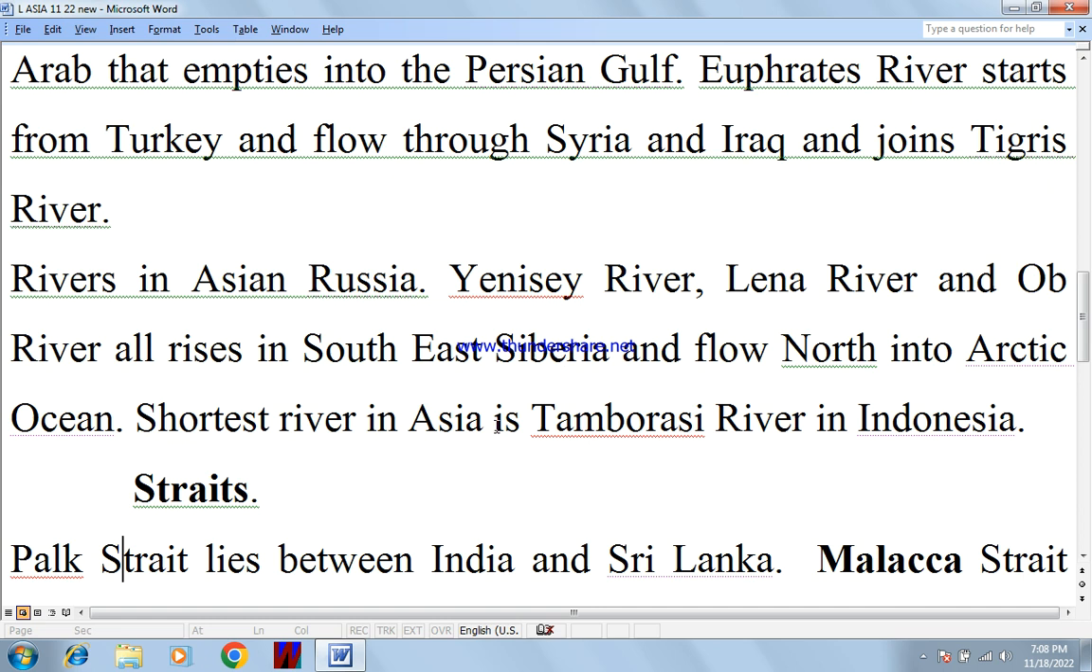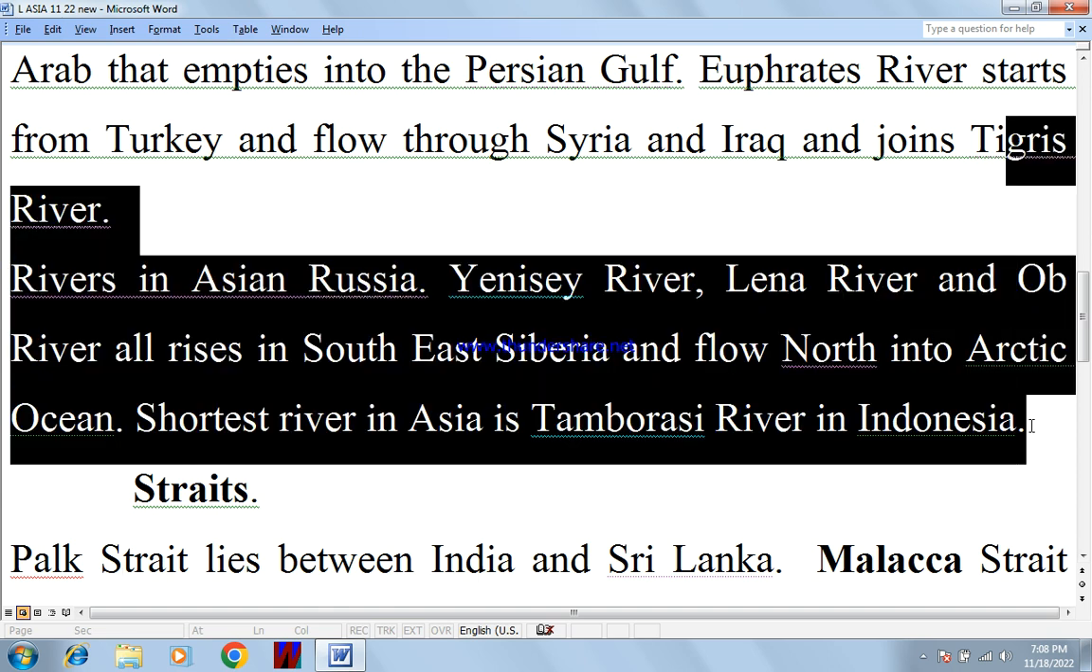And the shortest river in Asia is the Tambora Sea River in Indonesia. Now, an important point: the straits.